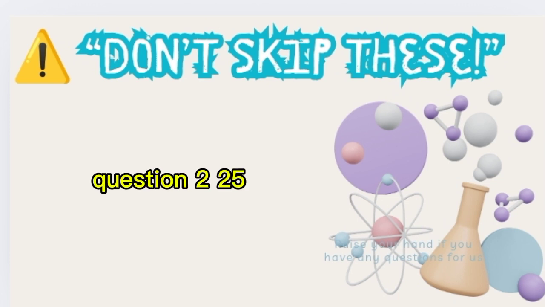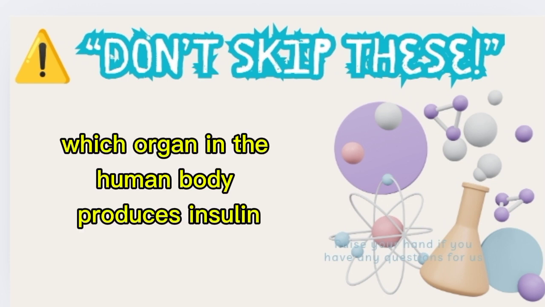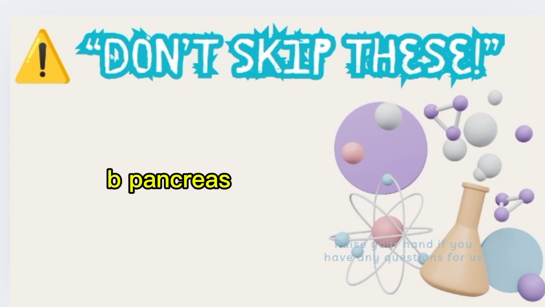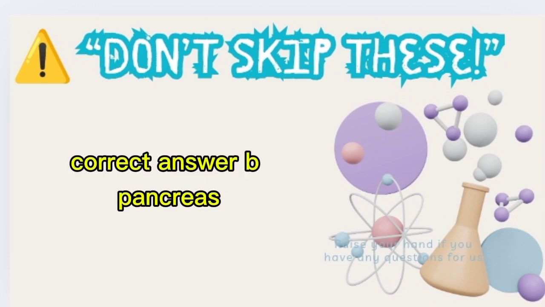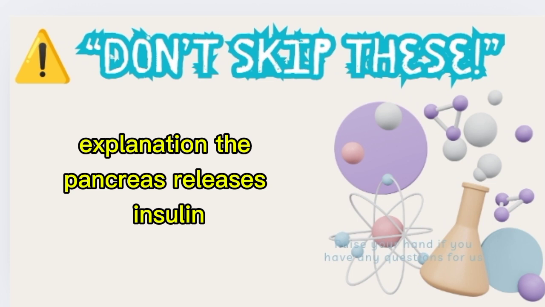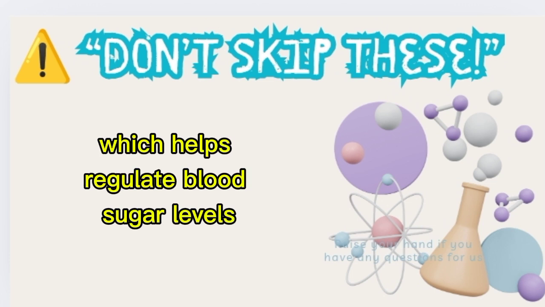Question 225. Which organ in the human body produces insulin? A. Stomach. B. Pancreas. C. Liver. Correct answer: B. Pancreas. Explanation: the pancreas releases insulin, which helps regulate blood sugar levels.